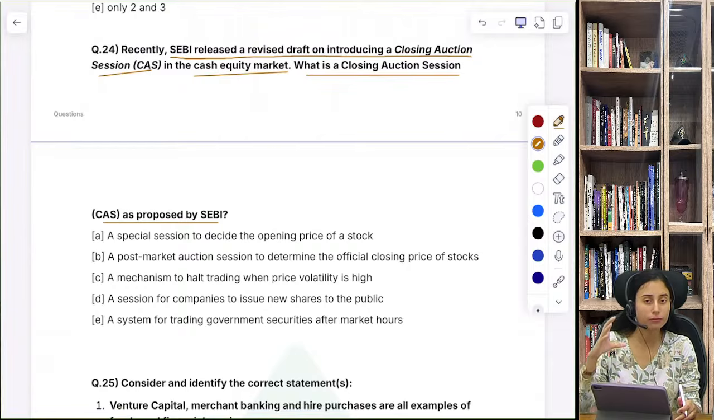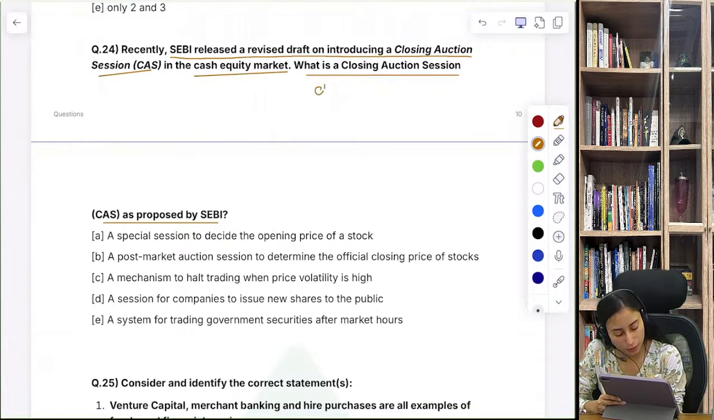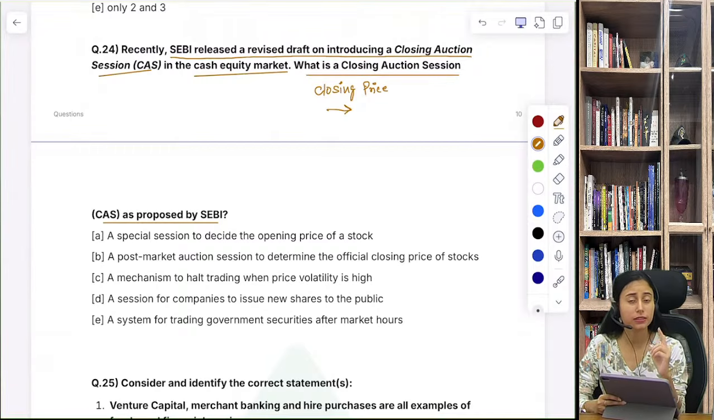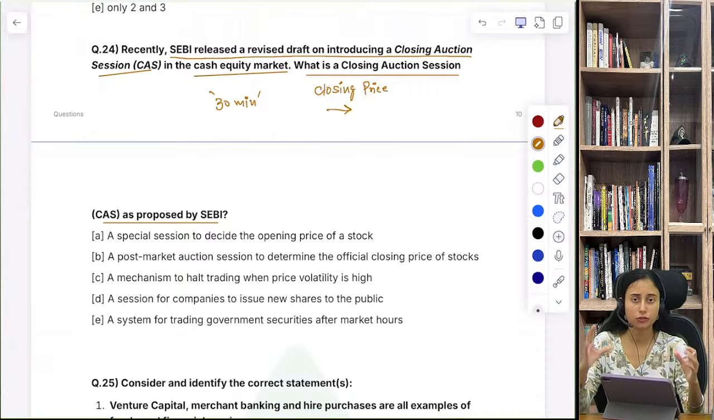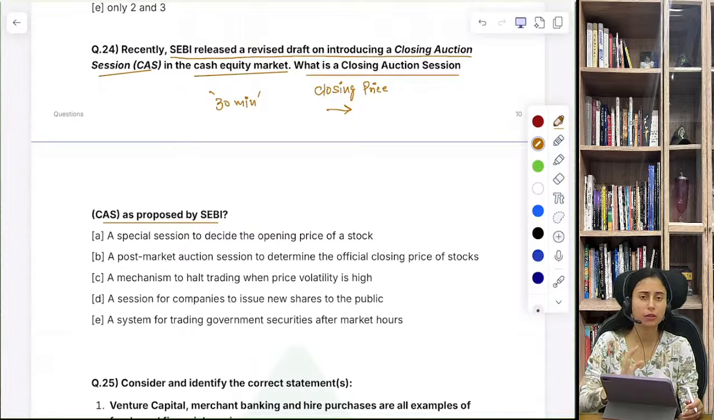If you know some key terminologies about the stock market, you will get to know what a closing auction session is. Closing price is determined at the end of the day. And how is it generally identified? It is identified based on the last 30 minutes of the stock session. The market starts at 9:15 and runs till 3:30.